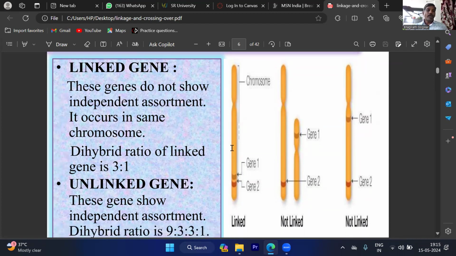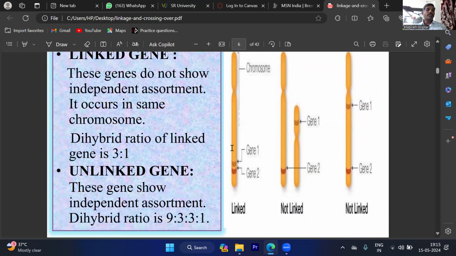That's why when the linkage phenomenon was observed in some plants, they conducted dihybridization experiments, and they obtained an F2 ratio of 3:1. They got what ratio? 3:1. 3:1 means what? 12:4. They actually got 12:4, and when simplified we get 3:1. But in unlinked genes, what is the ratio? What is the ratio? 9:3:3:1. Because this 9:3:3:1 ratio is applicable to non-linked genes.